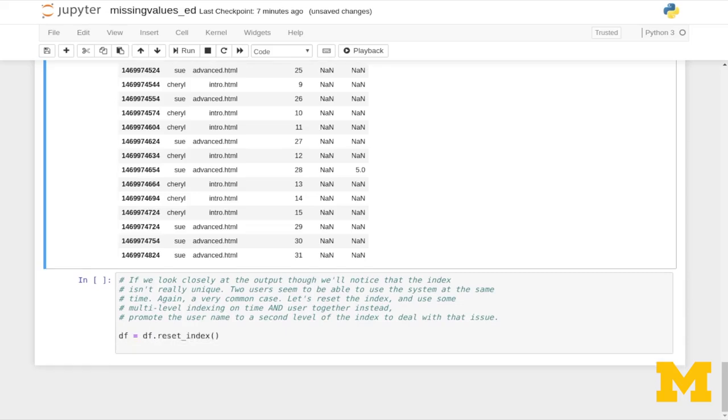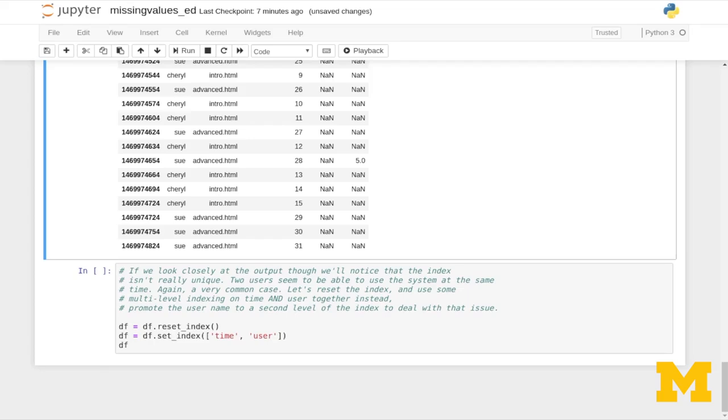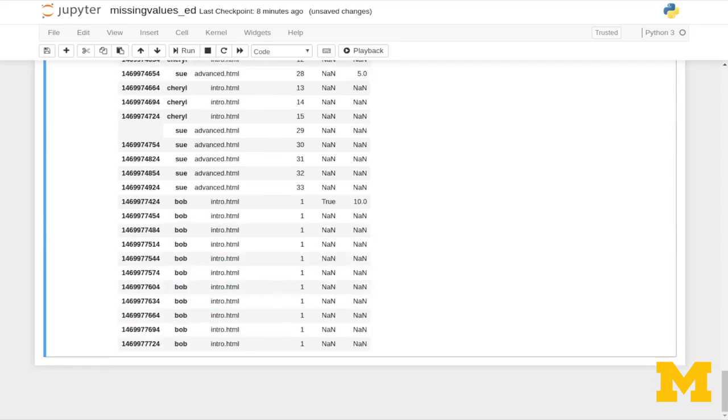So I'll just reset the index of the data frame, and then we'll say df.set_index, and we pass in a list. And we want time to be the top level, and then user. And let's take a look at that data frame.